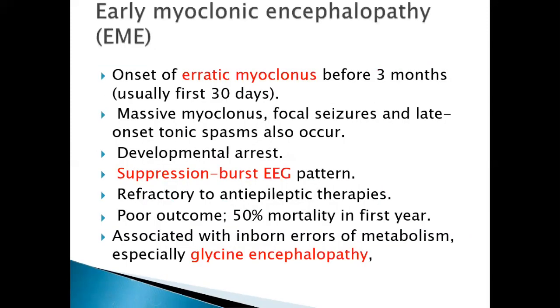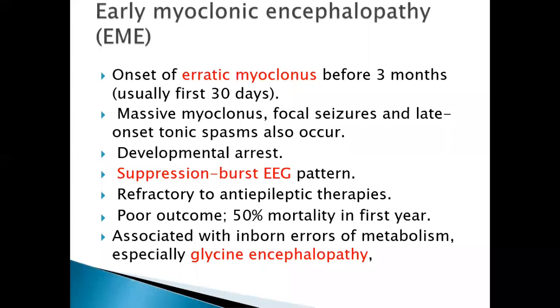Next is early myoclonic encephalopathy in the neonatal epilepsies. The second one is early myoclonic encephalopathy. This is important to recognize because many inborn errors of metabolism, for example glycine encephalopathy, present with erratic myoclonus. What is erratic myoclonus? What is myoclonus? Myoclonus is nothing but jerks.